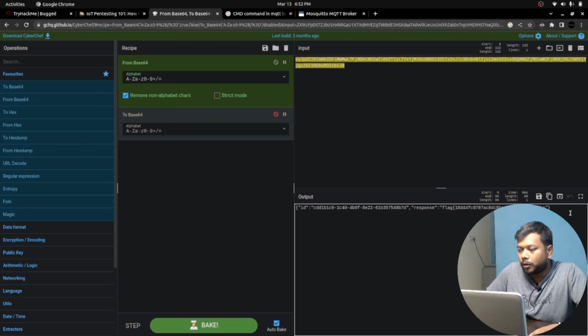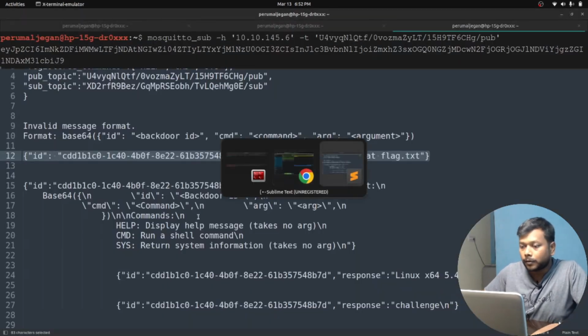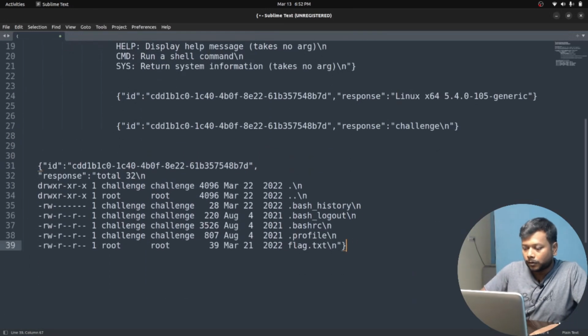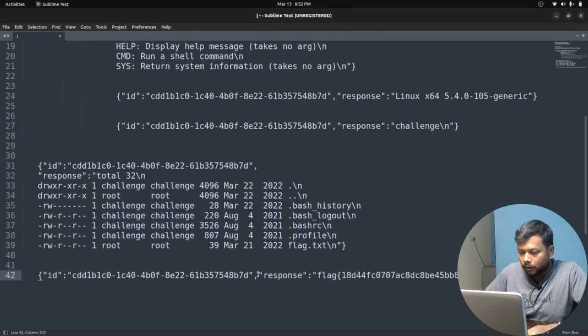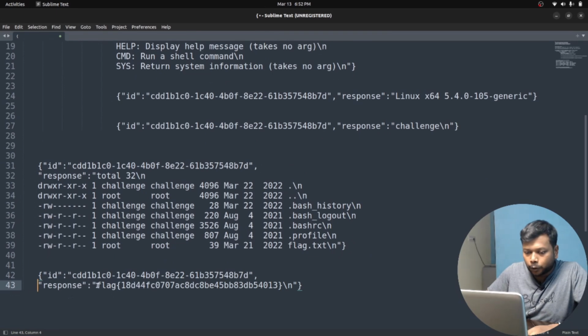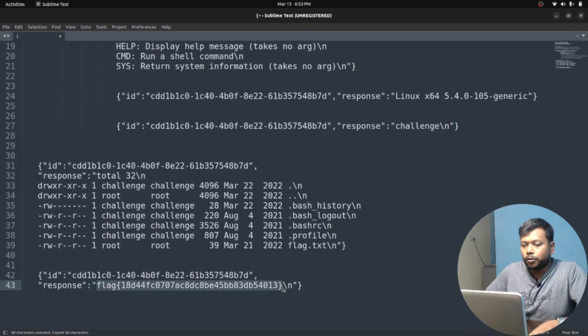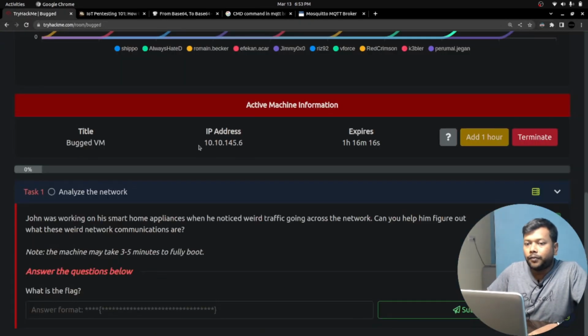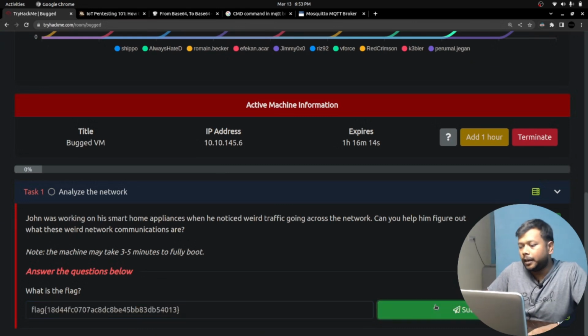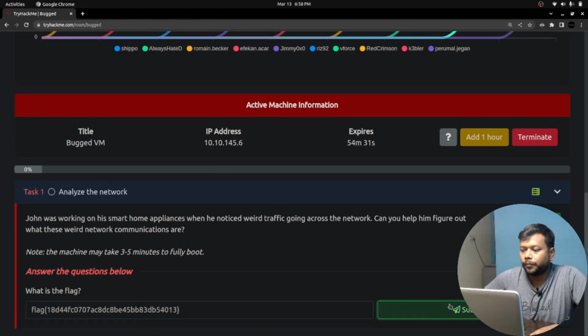And look at this one. It contains the flag. And here is the response, the flag we need. So you take this flag and slap it here. With this, we have accomplished it.